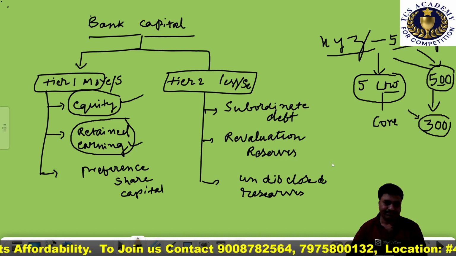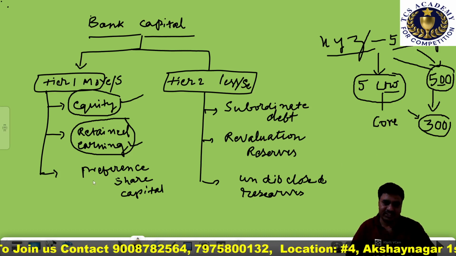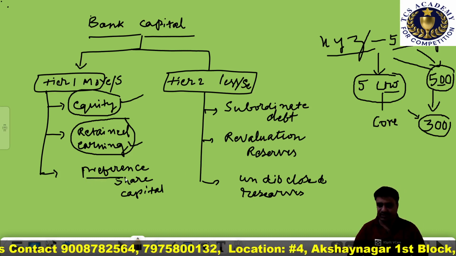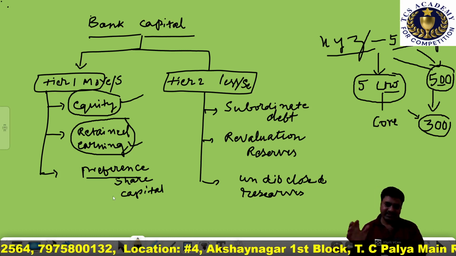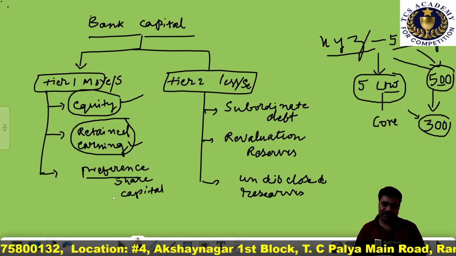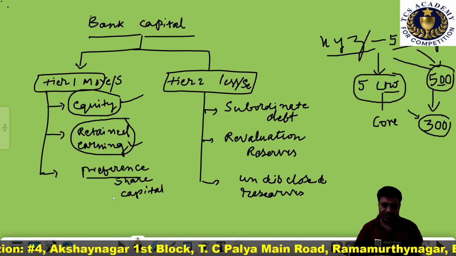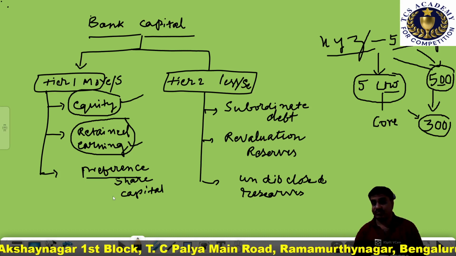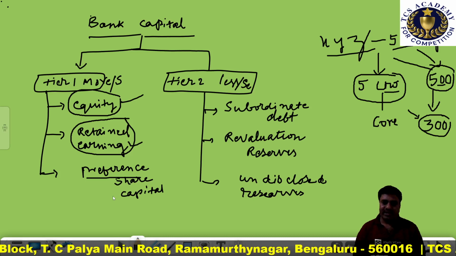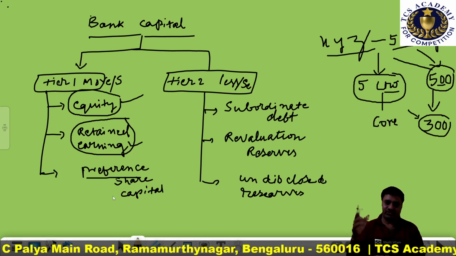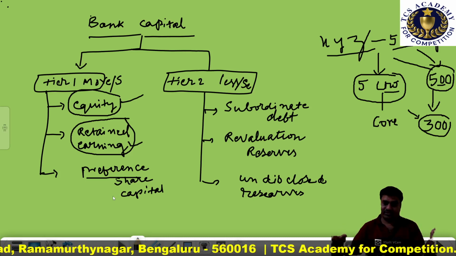Clear? Yeah. One more important component that we have in tier 1 capital is called preference shareholders capital. As we know, it is that portion of the fund generated by a banking company through issuing preference shares. It is also known as the preference stock. These preference shareholders have the first right to receive the dividend even before equity shareholders.